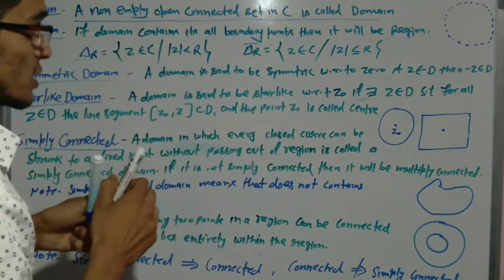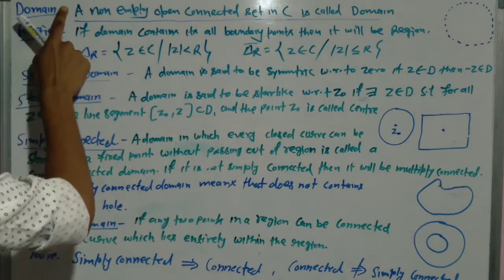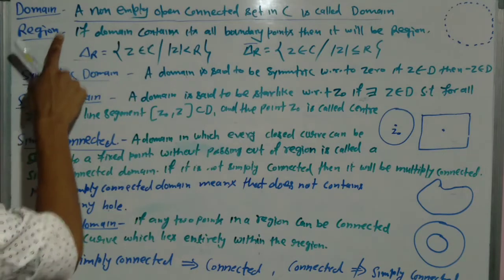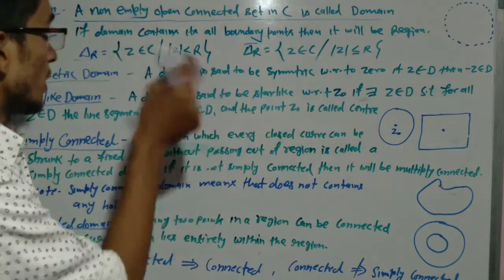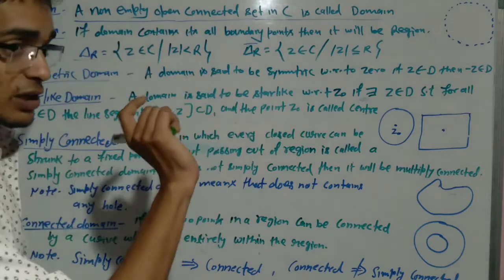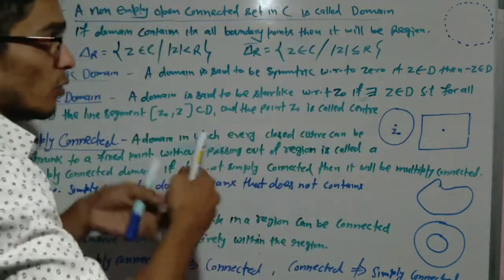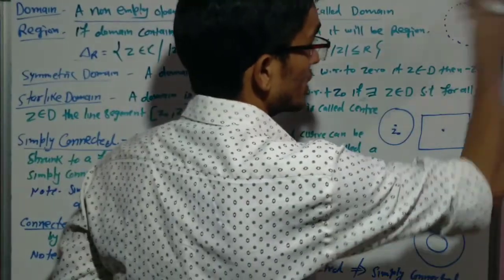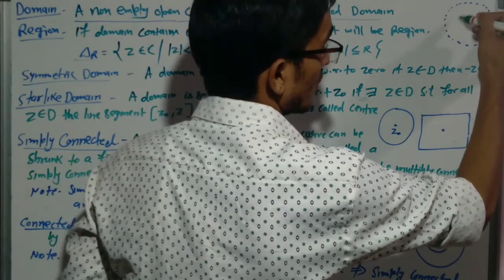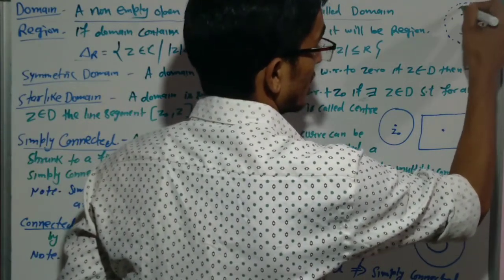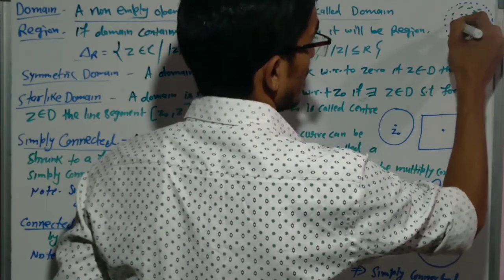So there is a difference. A region is a domain, but a domain cannot be a region. Because a domain is an open connected set in C, but a region is a domain which contains all boundary points of it. That is, suppose this is the region, and this is the area under it. This is the region.